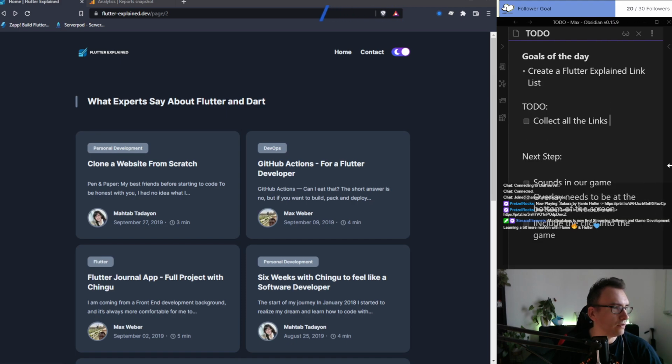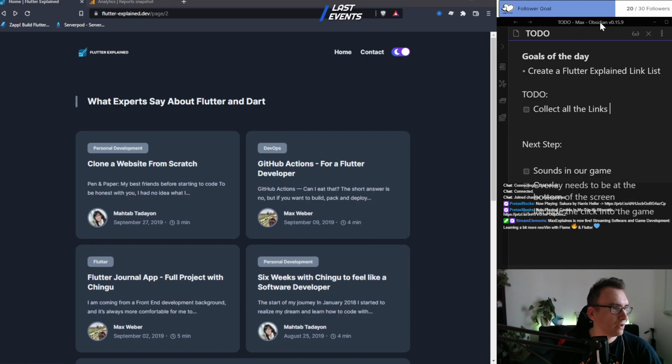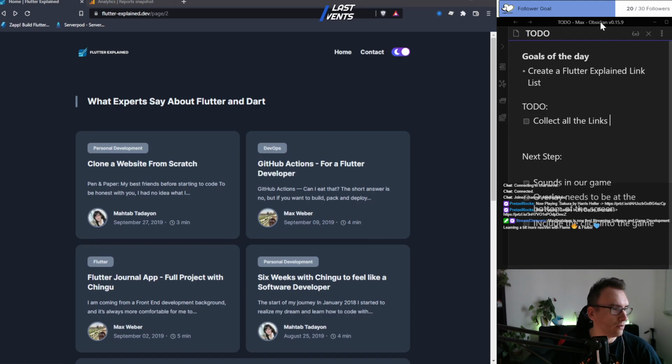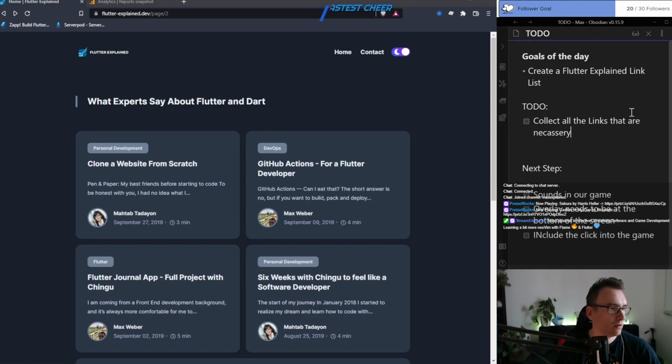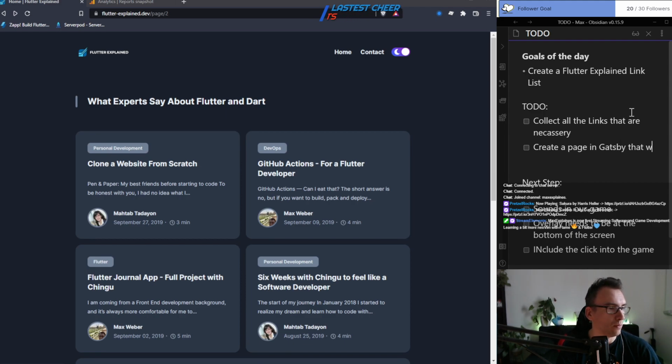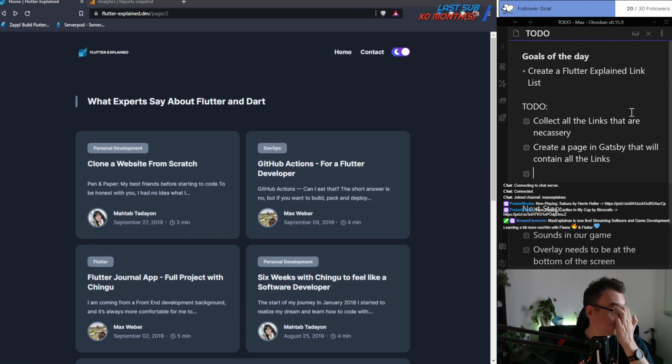Like this looks good. And I think it's also way too big. So clean it a bit up. So collect all the links that are necessary. Create a page in Gatsby that will contain all the links. Then we will have a look, right, how that looks.